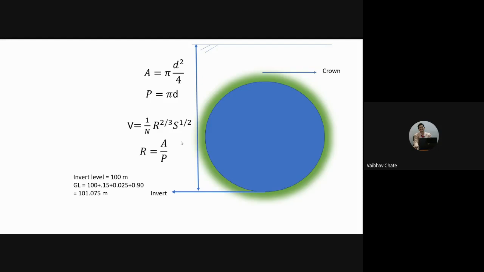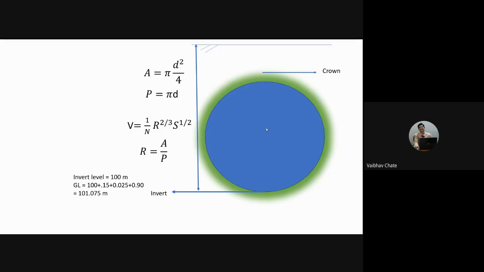My question was, if we consider that the pipe is carrying the water to the full depth, that means the full circular section of the pipe is having water. Whenever we talk about the continuity equation, or make use of Q is equal to AV, that is, discharge is equal to area multiplied by velocity, we refer to the cross-sectional area. We don't refer to longitudinal area.